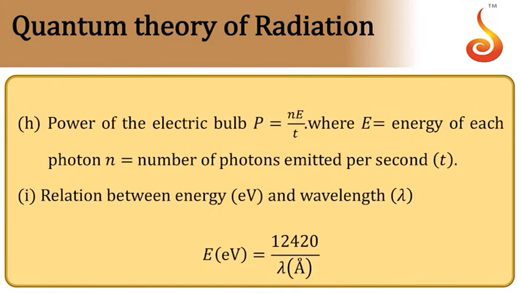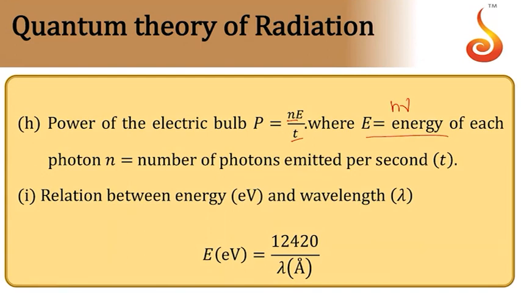Then if you consider the power of a bulb, power is equal to energy per unit time. If n photons are emitted in time t, then power is n into E divided by t, where E is the energy of each photon, E equals h nu. This can be used for some calculation purposes.